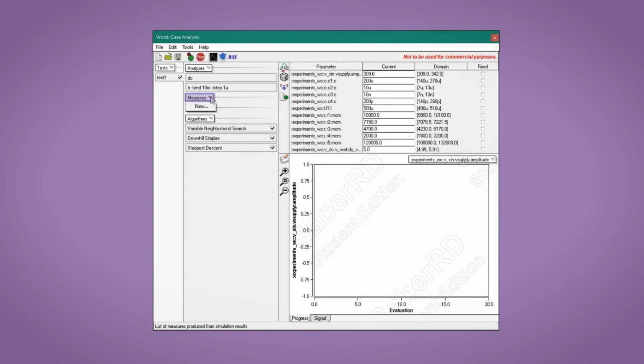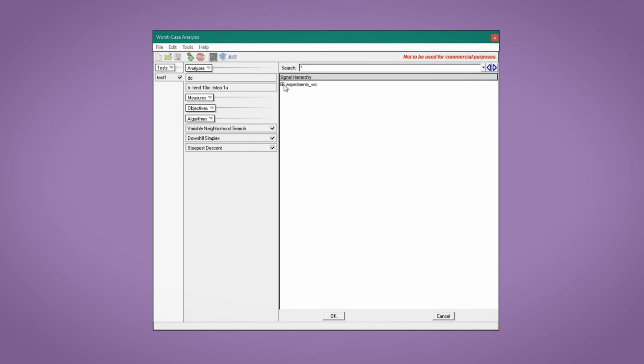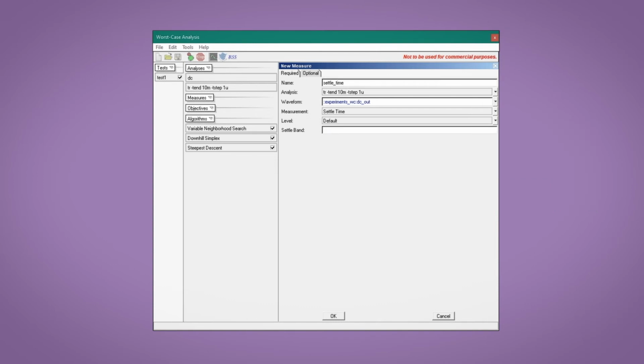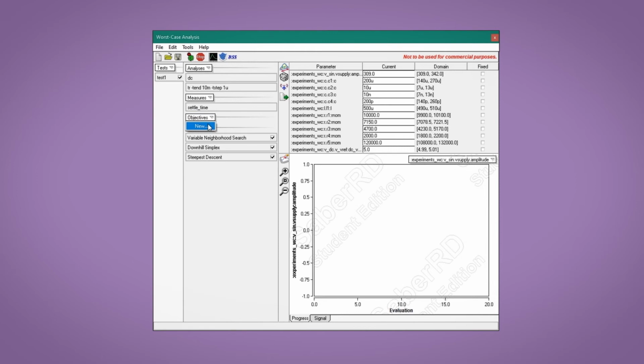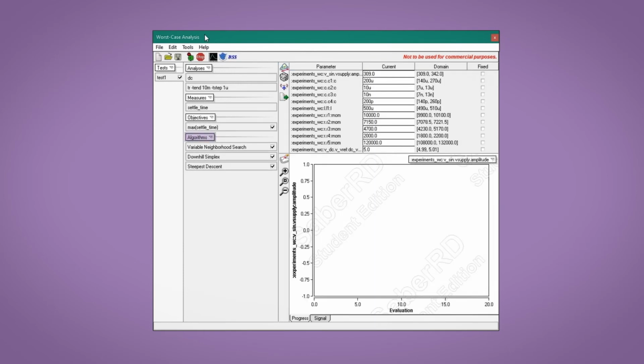Next, we define a measure. We give it the name settle time. The target waveform is DC out. We choose settle time from the time domain submenu. The settle band defines the maximum deviation when the waveform is considered settled. We set it to 0.5%. Now for the objective. Since we are looking for the worst-case settle time of the output voltage, we specify max of the settle time measure. We leave the search algorithm set to the 3 defaults.